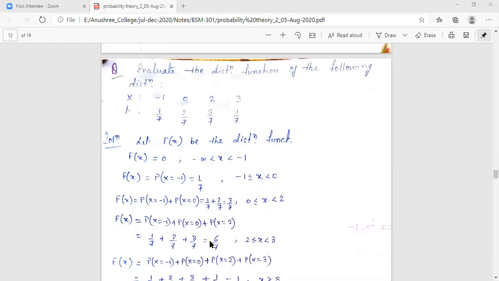I am sharing the whiteboard to do the problem. So let us take the whiteboard. What are the values of the random variable? If you can remember, x equals, what is given to you? x equals -1, then 0, then 2, then 3. So -1, 0, 2, and 3.